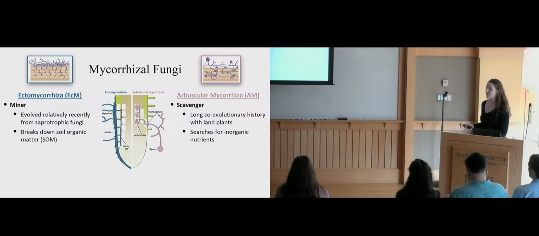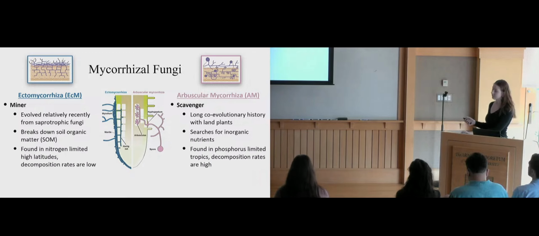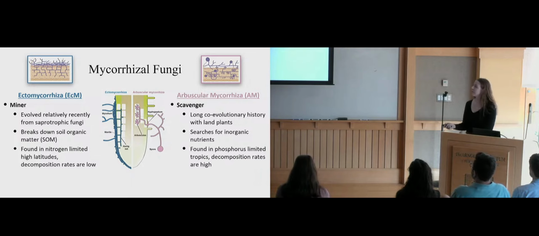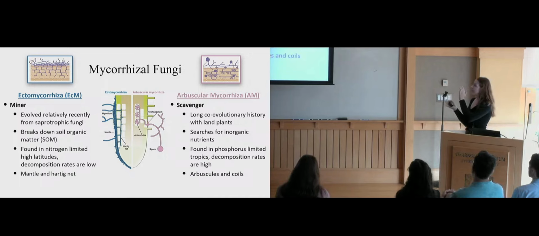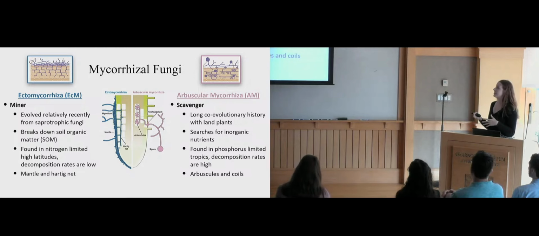EM breaks down soil organic matter into inorganic nutrients that the plant can take up, while AM searches for inorganic nutrients with long, thin hyphae in areas that roots would not be able to access. EM is found typically in the nitrogen-limited high latitudes where decomposition rates are low, while AM is found in the phosphorus-limited tropics where decomposition rates are high. As far as structure, EM creates a sheath around the root tip as well as going in between the cortical cells, while AM goes inside of the cortical cells and creates arbuscules and coils.